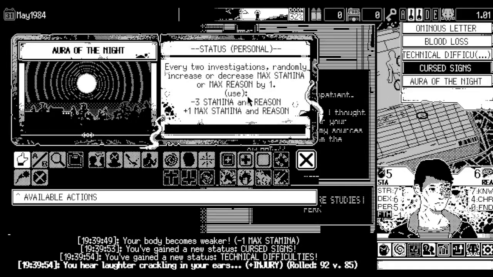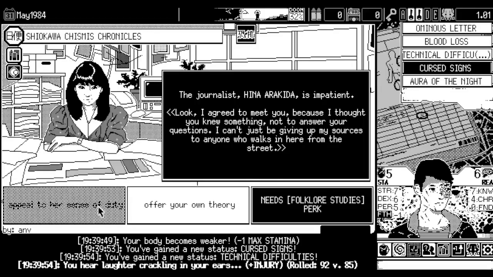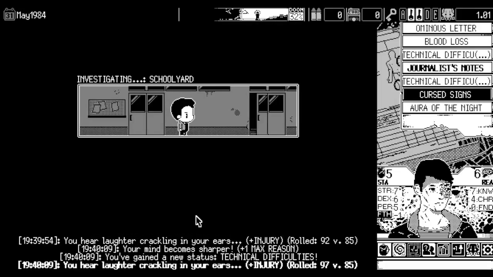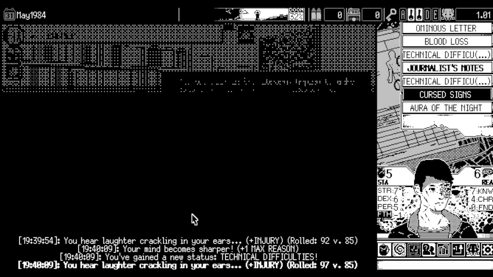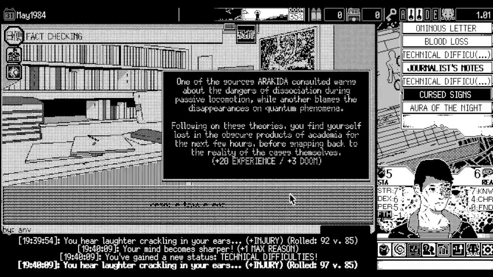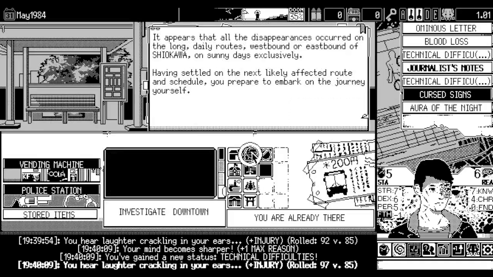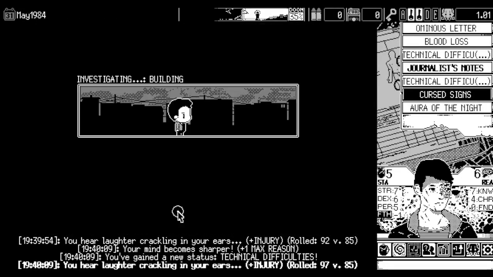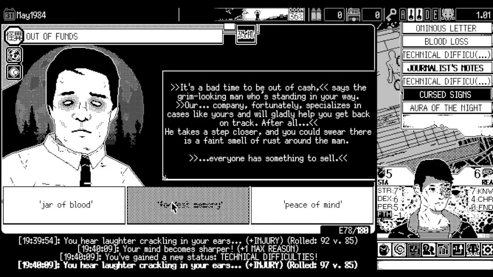However, we lose, as seen here, 3 stamina and 3 reason to increase our max stamina and max reason by 1. So there are a few situations in which, without pseudo infinites, it doesn't really hurt you, or that you can basically use Aura of the Night here to increase your max stamina, max reason, and still be okay. But most of the time, it's meant to be an emergency option, so shrug.